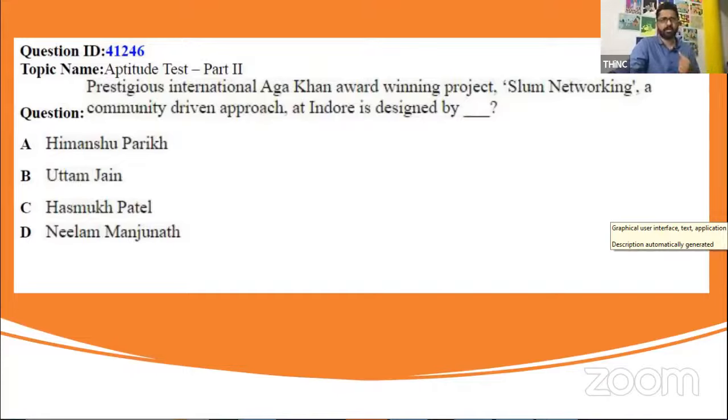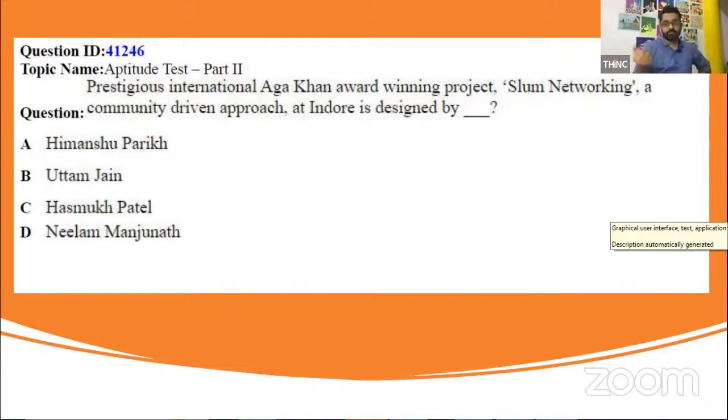There are very few people who have got it. For example, architect Bimal Patel has got it for EDI, Entrepreneurship Development Institute of India. Then architect Balkrishna Doshi has got it. Then I think Charles Correa has also got it. So famous architects have got it. Yes, Ramito, Himanshu Parikh, that is option A, is the right answer.